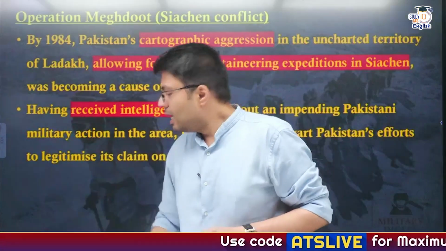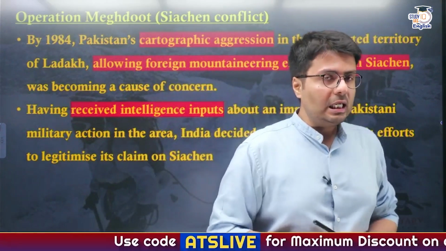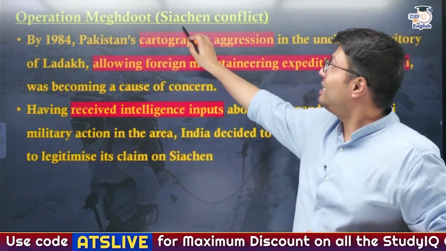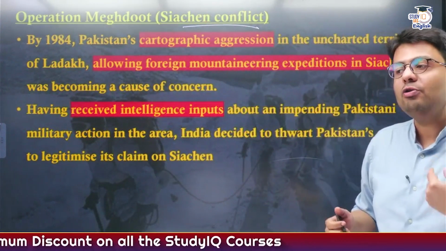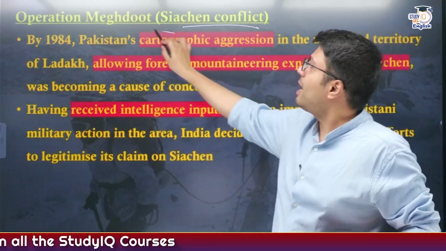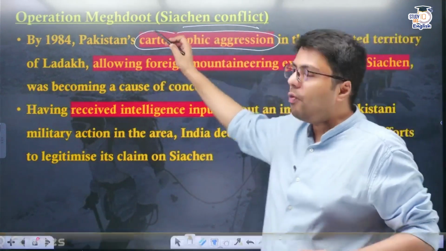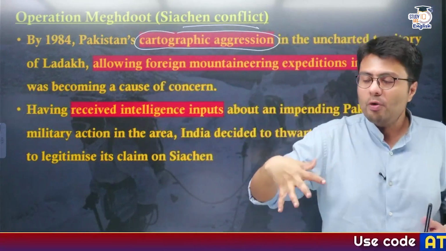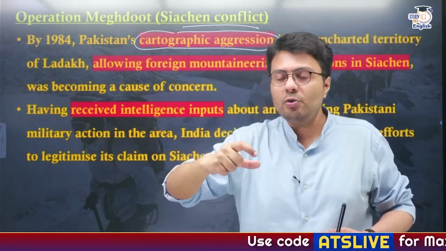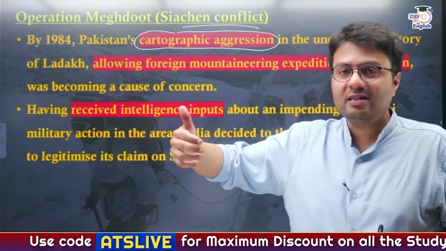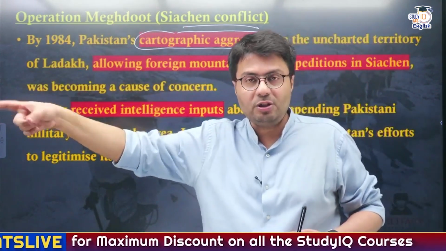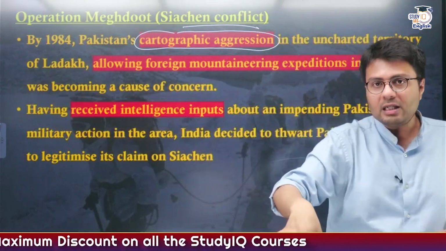Okay. Now let's move to another operation which was conducted in Siachen, known as Operation Meghdoot. Now, by 1984, you know what Pakistan tried to do? It tried to undertake cartographic aggression. Now, what is cartographic aggression? Suppose a country knowingly tries to not follow the borders of another country and tries to portray and say that the borders located in your region belong to Pakistan.